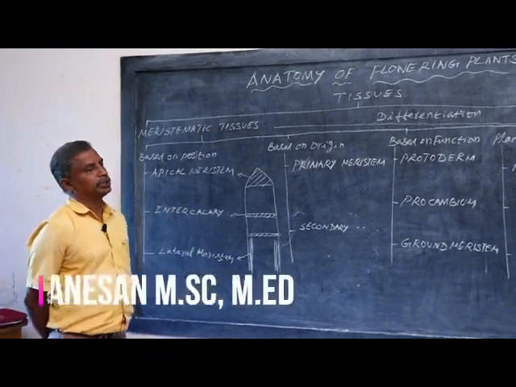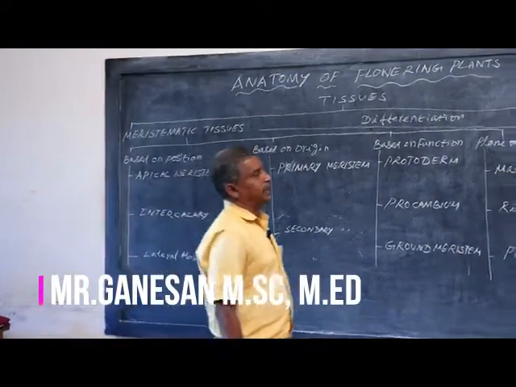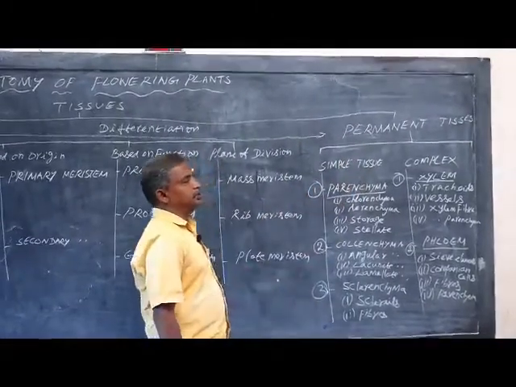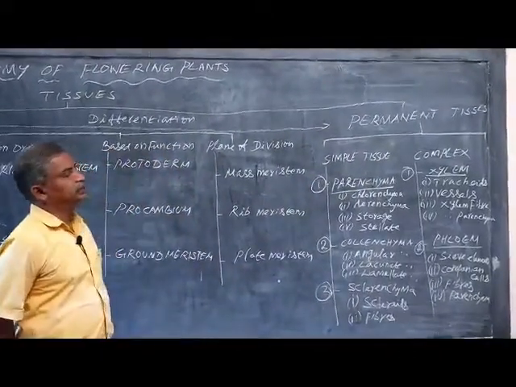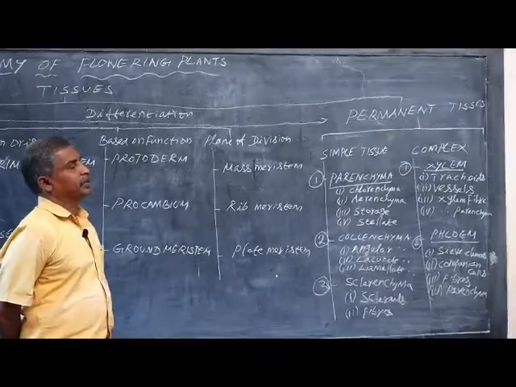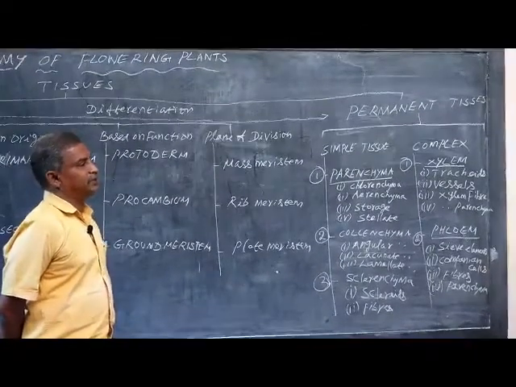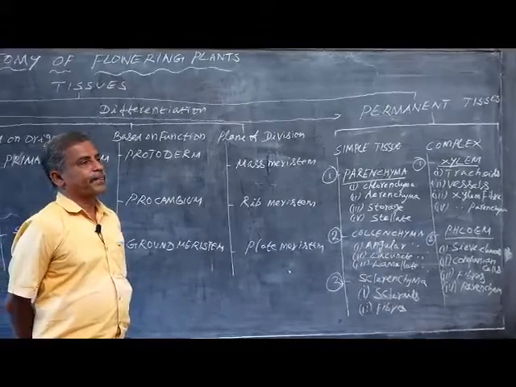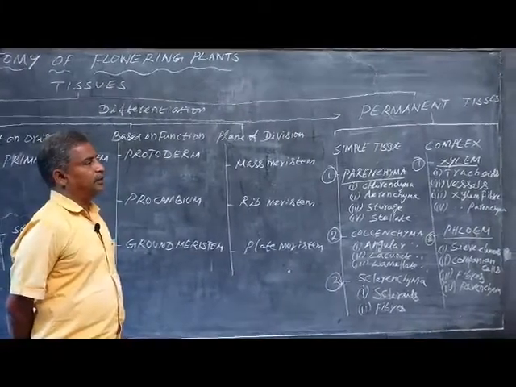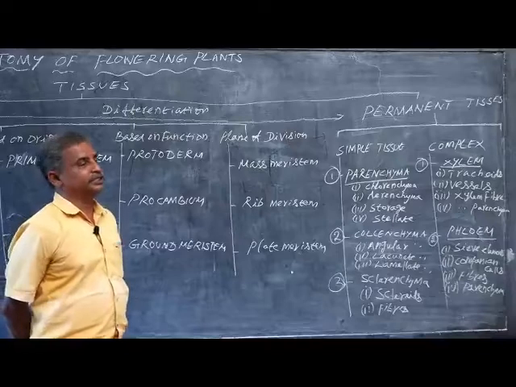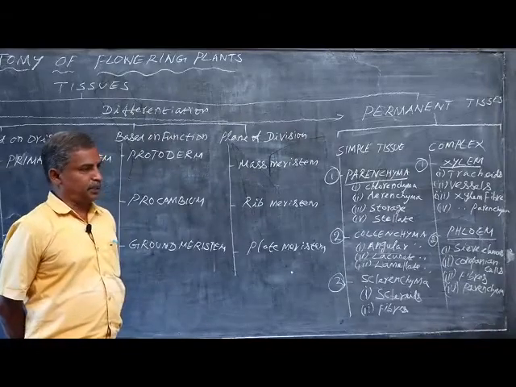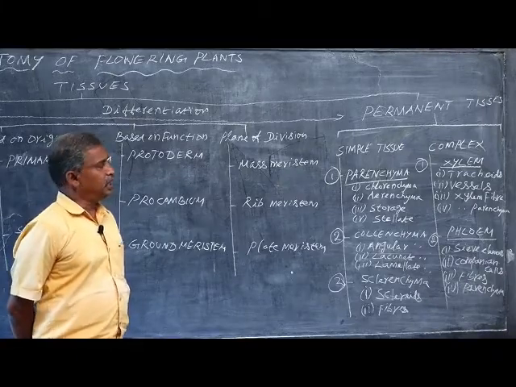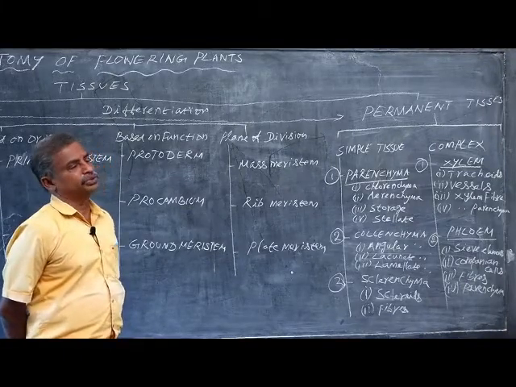In permanent tissues, there are two major categories. One is simple tissue, the other one is complex tissue. What are simple tissues? Simple tissues are a group of cells which have a common origin or common shape, or perform similar functions. The group of cells which perform similar functions, which have the same origin or same shape, are called simple tissues.